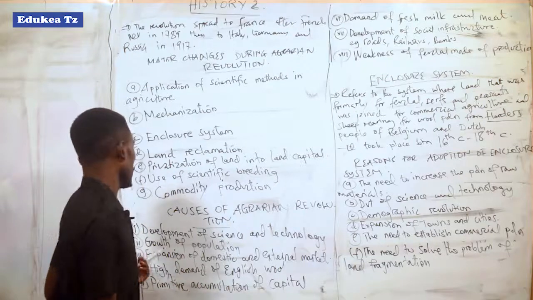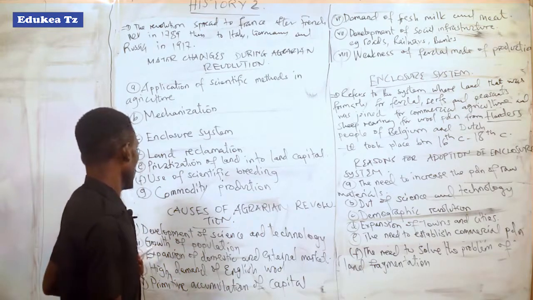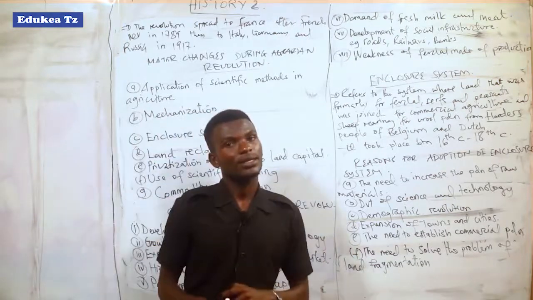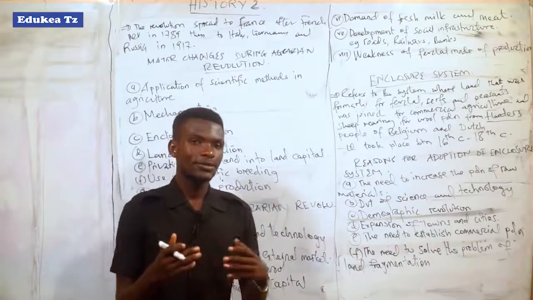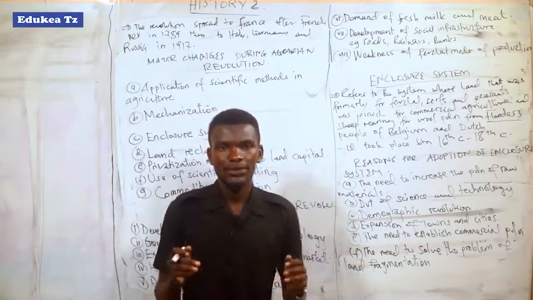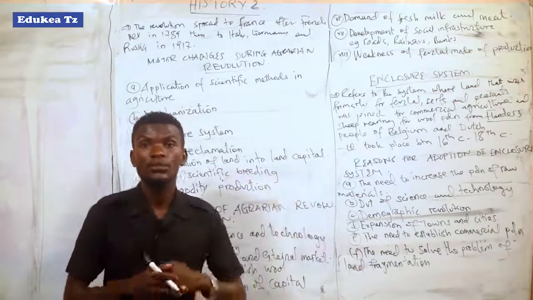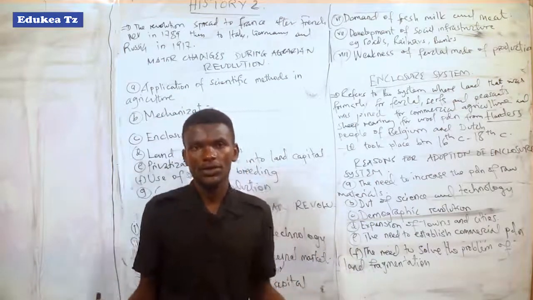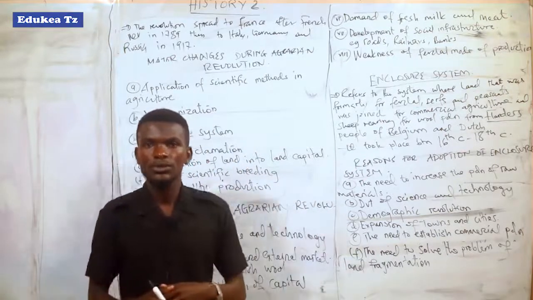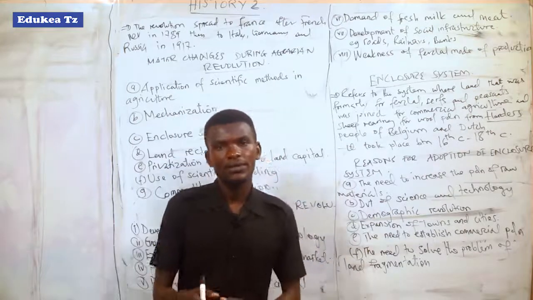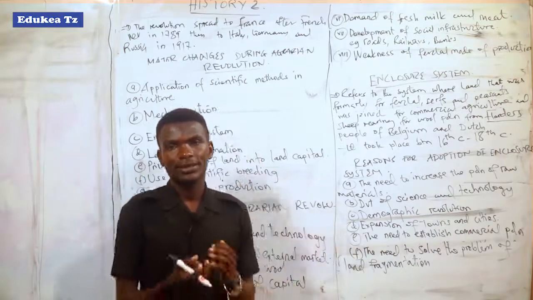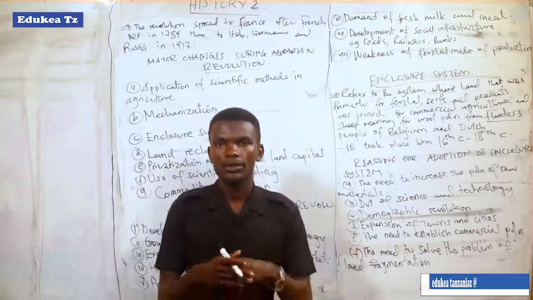The second cause of the agrarian revolution was the growth of population. As we have seen, production was increased and the food or products increased. So what do we expect? The population will be high because there is abundant food to feed that population. There are enough raw materials to produce various products or finished goods, like clothes and others, which were being consumed by the people.